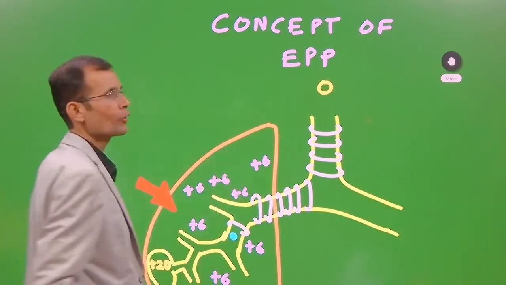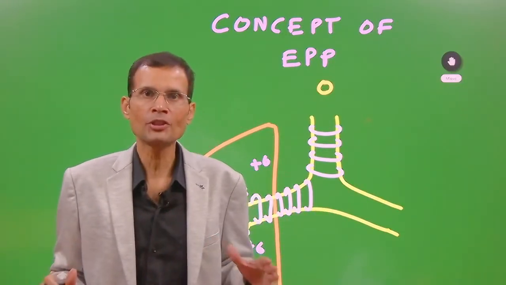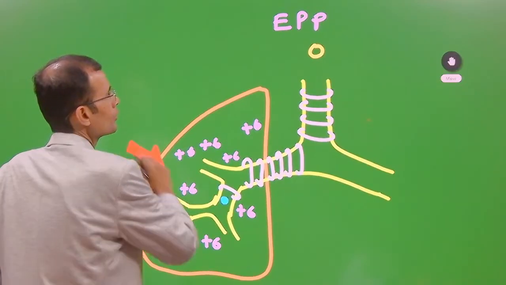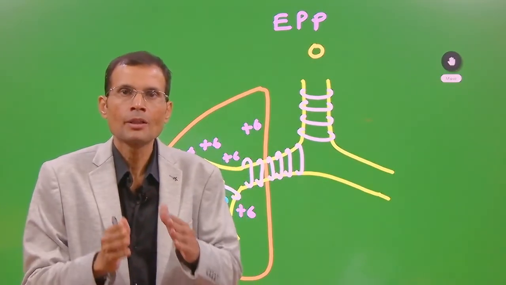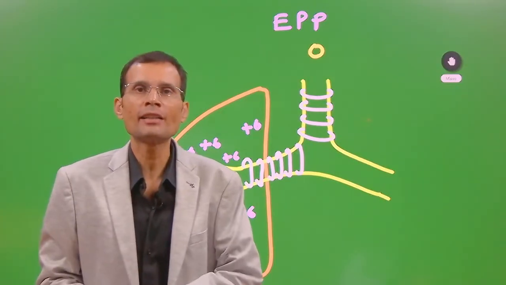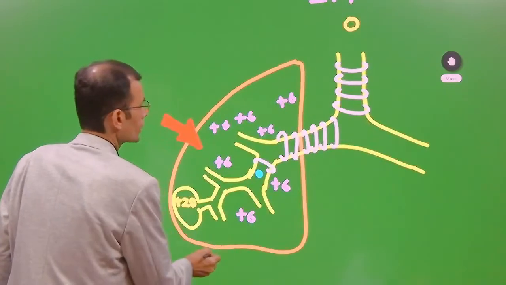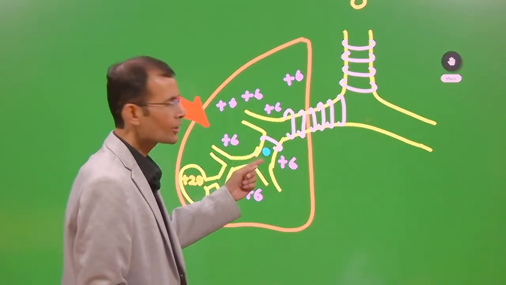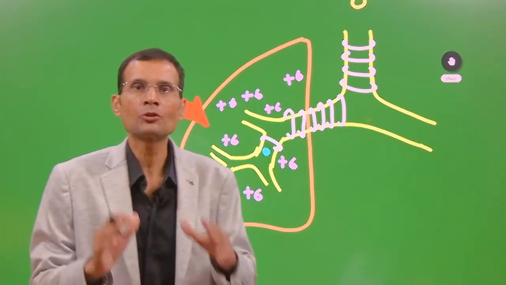The concept of equal pressure point. I'm talking about the pressure inside the airway and the pressure just outside the airway, and we are comparing these two.